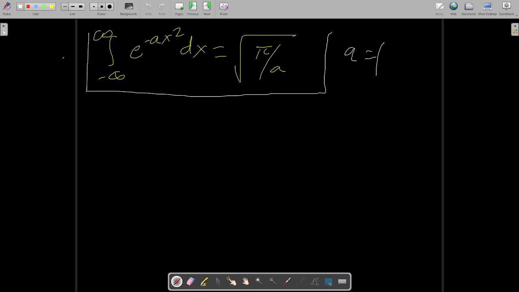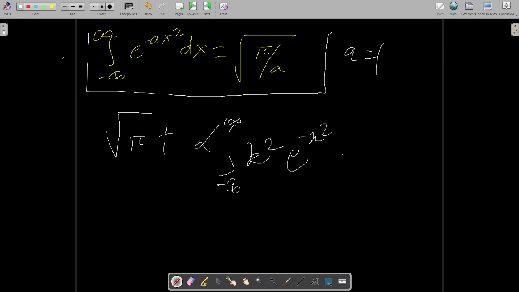That integral will clearly turn into root pi. So we have root pi plus alpha times the integral from minus infinity to infinity of x square e to the power minus x square dx, is equal to 0. This has come out.